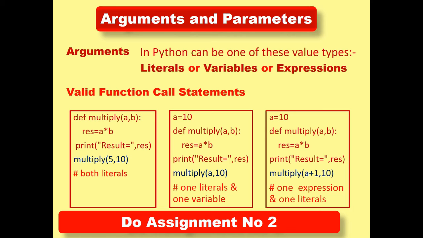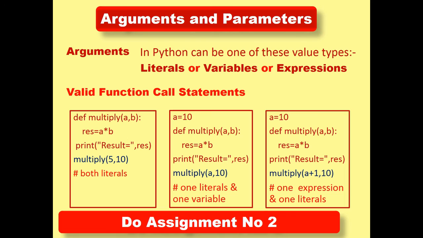My dear students, you are requested to kindly tell me the outputs. In example number 1, where multiply 5 comma 10 is there, I think the output will be 50. In the second example, here it is a, where a is storing the value 10, and again they pass the value 10 to variable b. I think 10 is multiplied by 10 and the output will be 100.